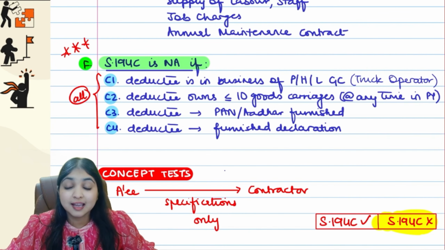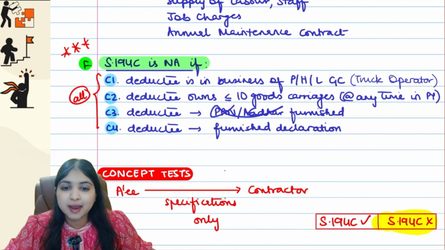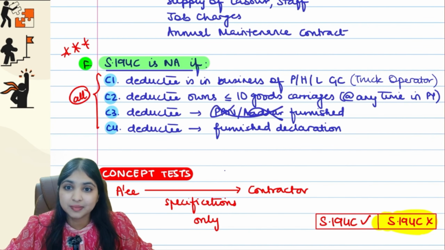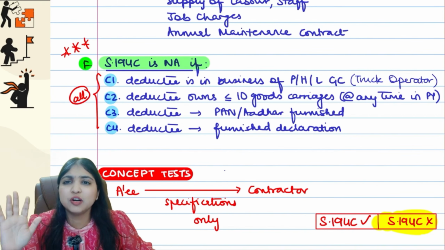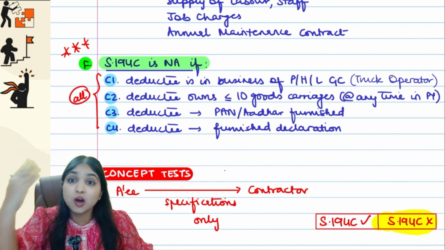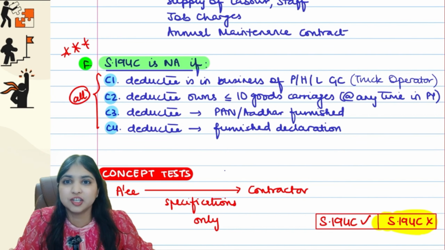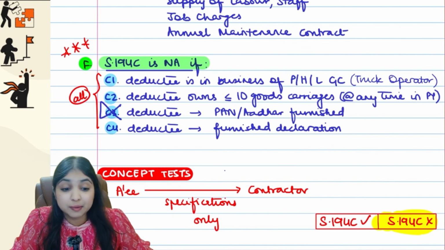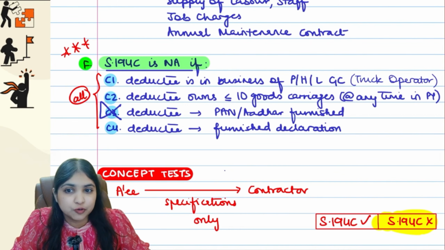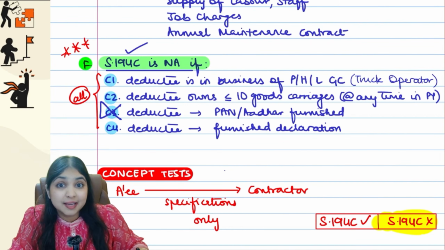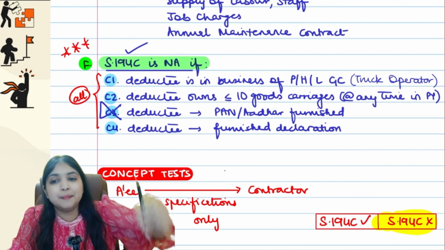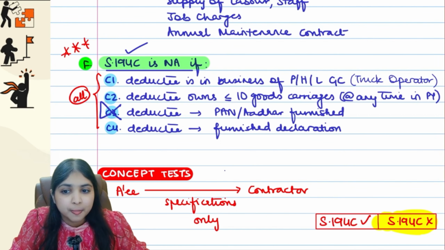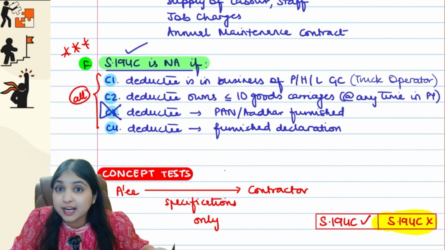Now listen, in this situation, what if PAN, Aadhaar, he doesn't furnish? PAN, Aadhaar, even one is not furnishing guys. He's neither furnishing PAN nor he's furnishing Aadhaar. Not even one is furnishing. Then in that case, this condition will not get fulfilled. Are you with me? If this condition is not fulfilled, then this exception will not apply, which means 194C will apply. 194C will not apply only if all these conditions are fulfilled. If one condition is not fulfilled, then 194C will apply.